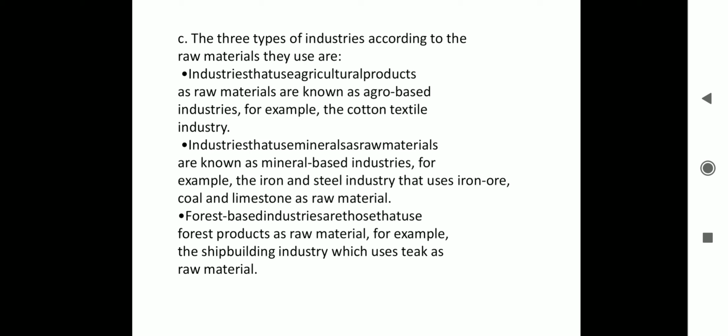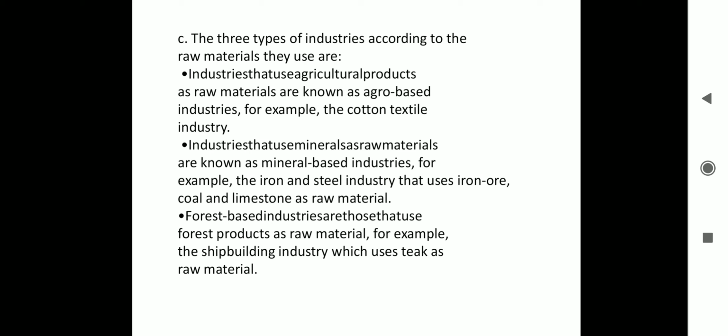And the third is forest-based industries. Forest-based industries are those that use forest products as raw materials, for example, the shipbuilding industry which uses teak as raw material. So these are the 3 types of industries according to the raw materials they use. Children, try to write this answer in points so that it becomes easy for you to remember.